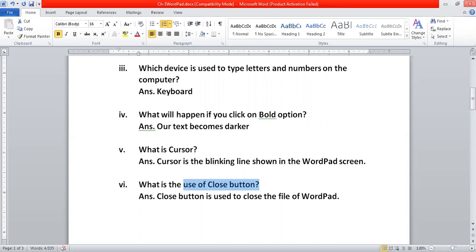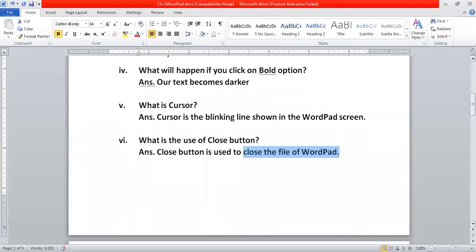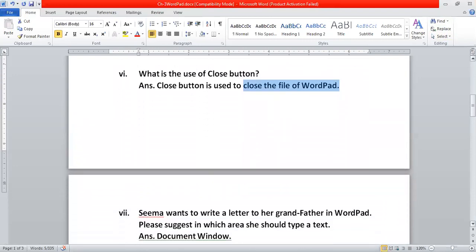If I want to close my file of the WordPad, what will I do? I will click on this cross button, and this cross button is known as the close button. If I want to close the file of the WordPad, I will click on this close button. Is it clear to all of you? I hope all the 6 questions are clear to all of you. Let us move to the next question.